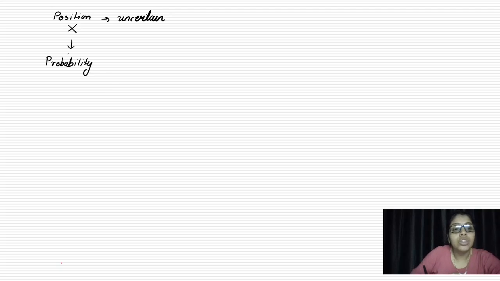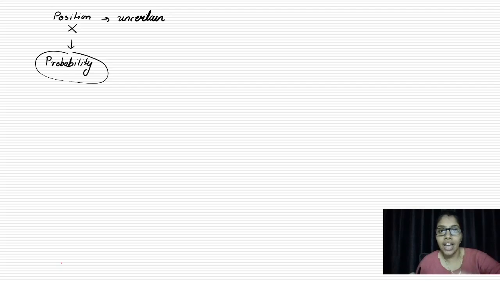This helps us to guess where the particle should be present over a region. If we are dealing with an atom, where the electron will be present, we cannot find the exact position, but we can find the probability of finding the particle over that region, over that volume.